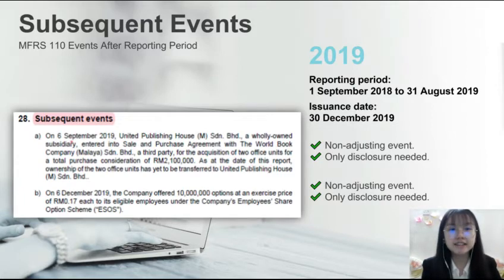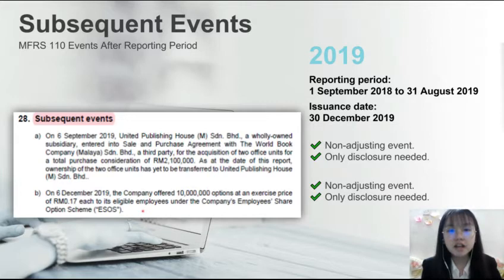This event occurred on 6 September 2019, which is after the reporting period. The ownership of the asset had yet to be transferred at the date of the report. Therefore, this event is a non-adjusting event and only disclosure is needed on the information and the amount of 2,100,000 incurred.